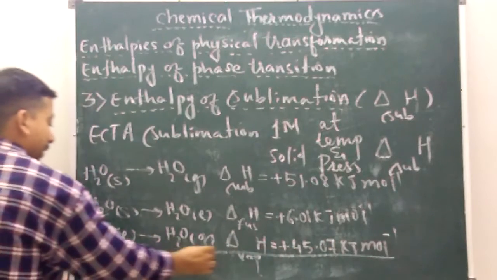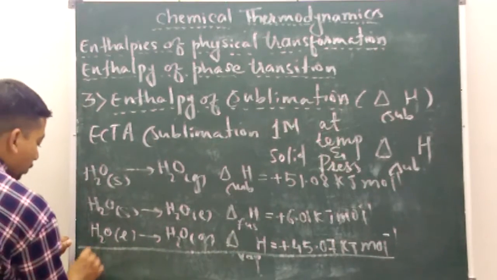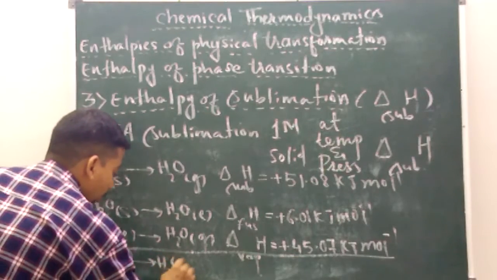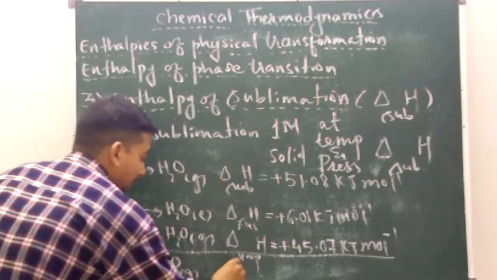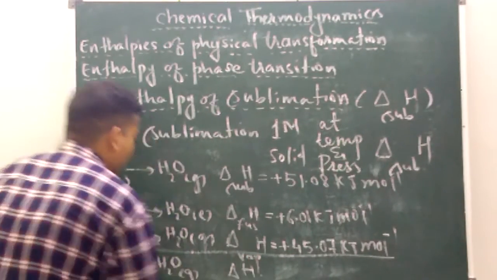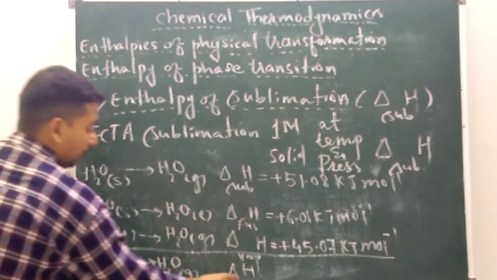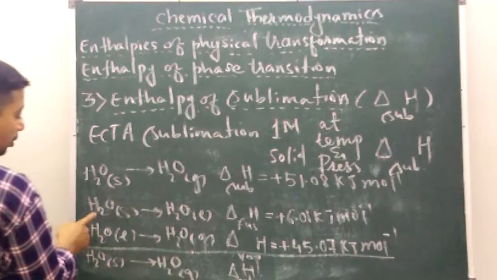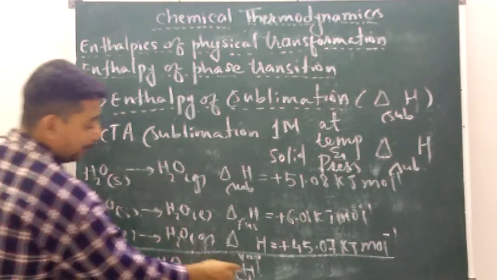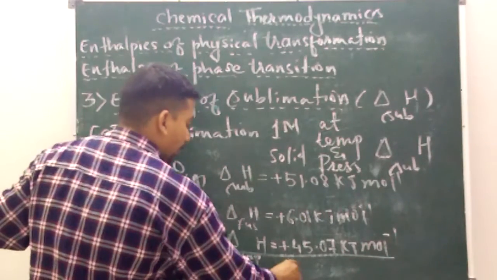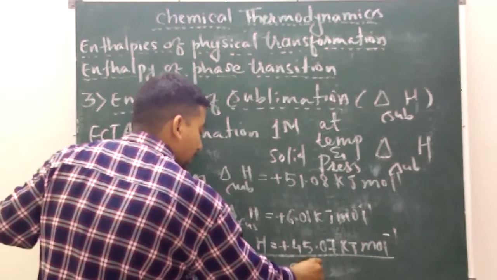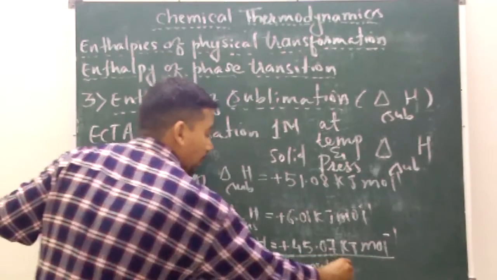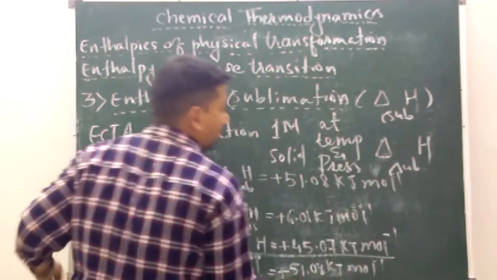So I can directly write the reaction: H2O solid getting converted into H2O gas. The overall process is enthalpy of sublimation, because solid is getting converted into gas, and it is equal to plus 51.08 kilojoule per mole.